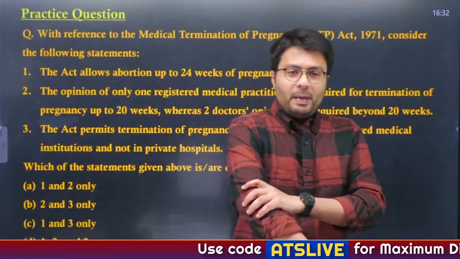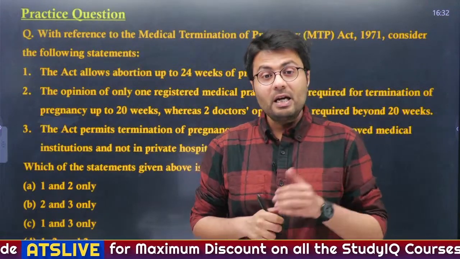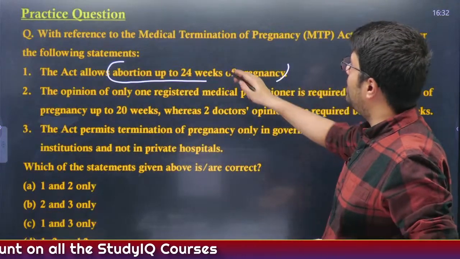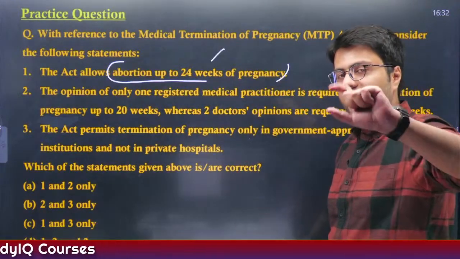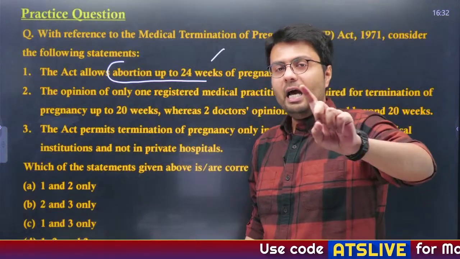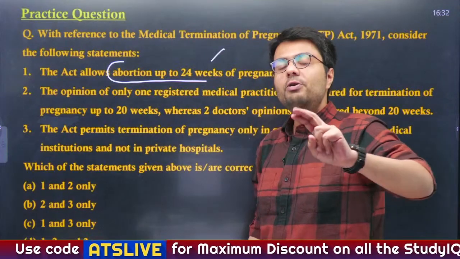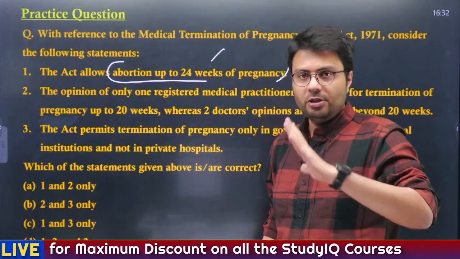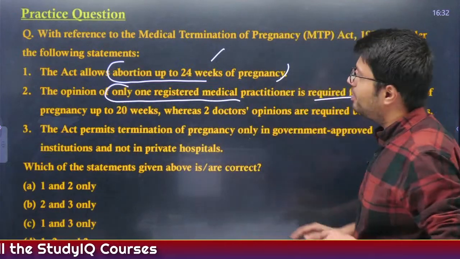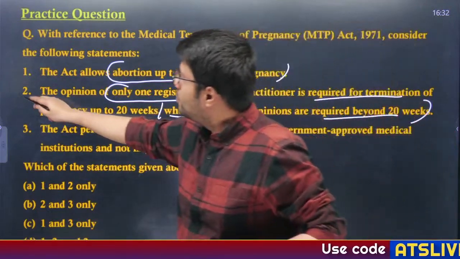Now let us solve this practice question. With reference to the Medical Termination of Pregnancy Act 1971, consider the following statements. The act allows abortion for up to 24 weeks of pregnancy. Yes, you're right. This is directly provided in the act that up till 20 weeks of pregnancy, you are required to take the opinion of one medical practitioner, and from 20 to 24 weeks, you require the opinion of two medical practitioners. Understood? Second statement: the opinion of only one registered medical practitioner is required for termination up to 20 weeks, whereas two doctors' opinions are required beyond 20 weeks. Yes, this is right. So first and second statements are right.